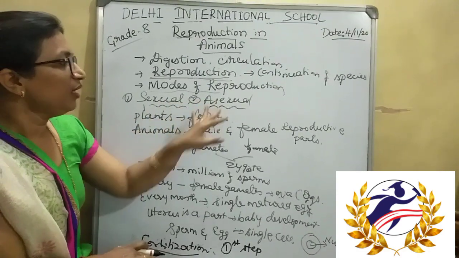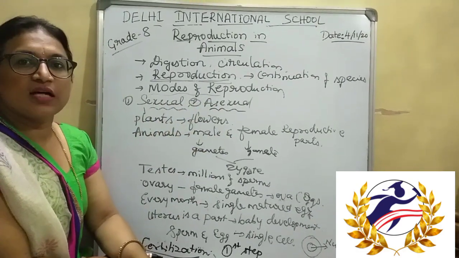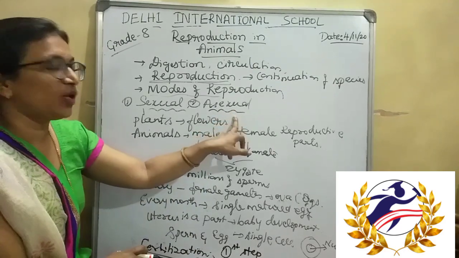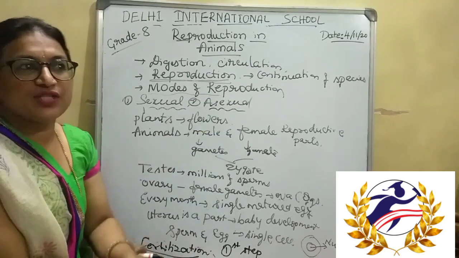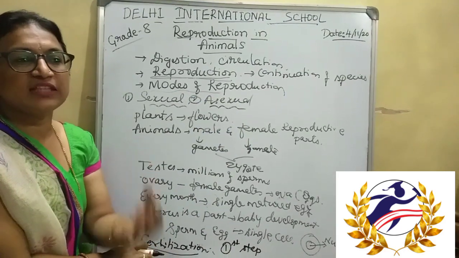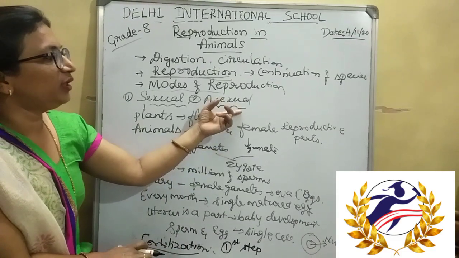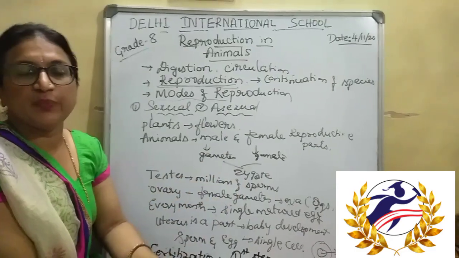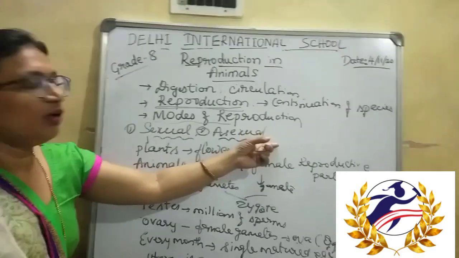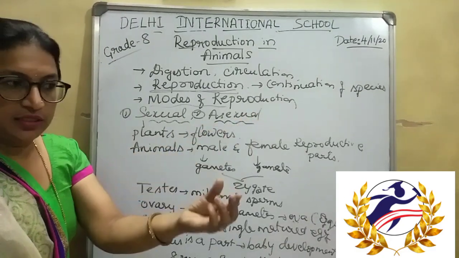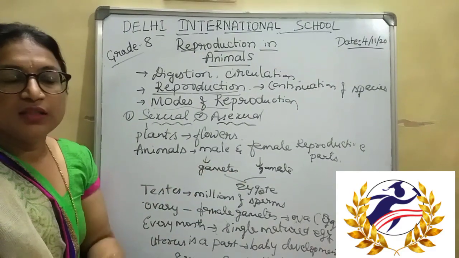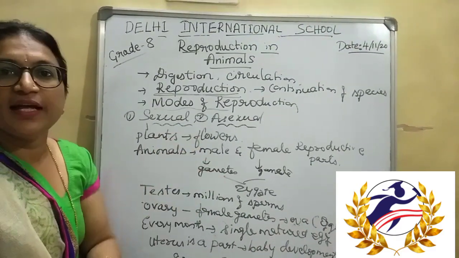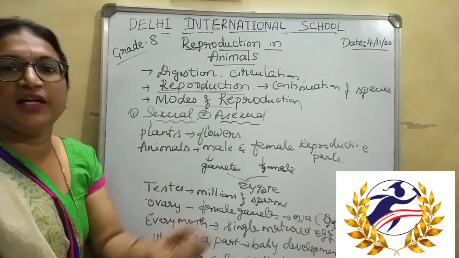In the same way, there is another reproduction, asexual reproduction, which we have seen in plants, isn't it? Some plants can continue their generation, their species, by planting a stem, or by planting a leaf, or by planting a root.